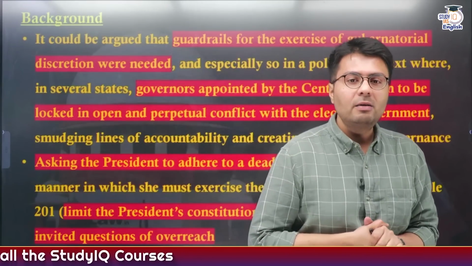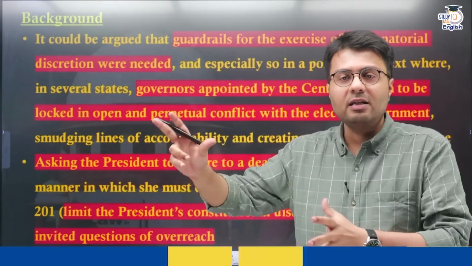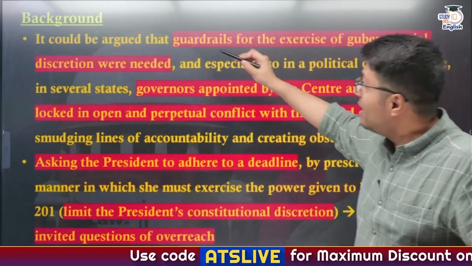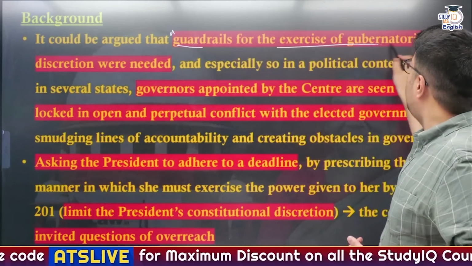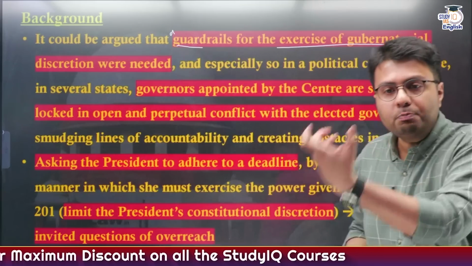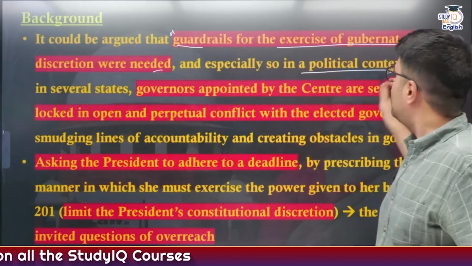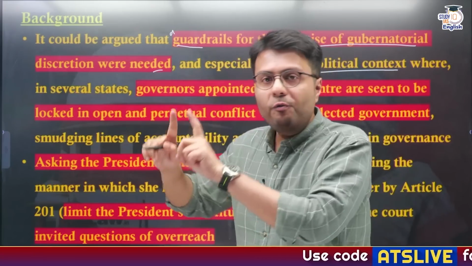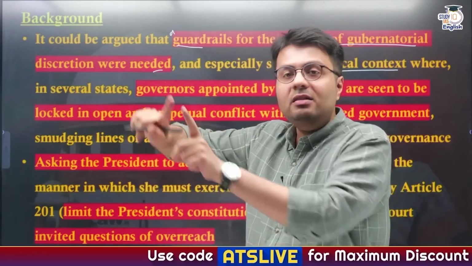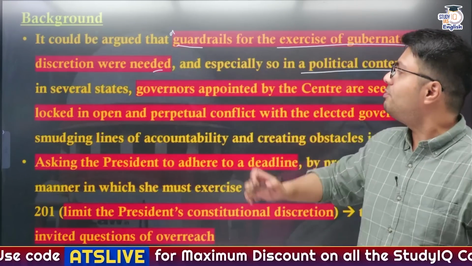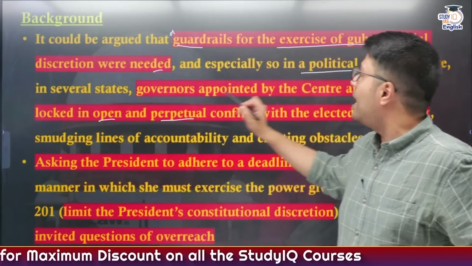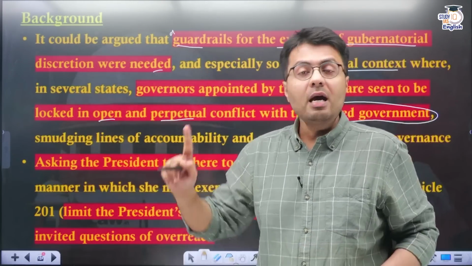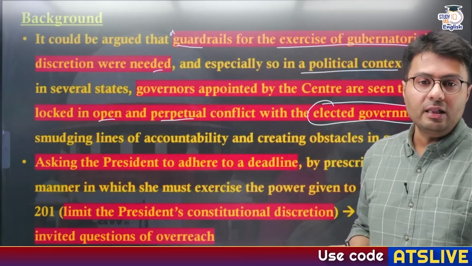Now you need to understand there are many arguments criticizing and accepting the decisions made by the Supreme Court of India. First of all, many people agreed that the guardrails imposed on the exercise of the governor's power were indeed needed, especially because in the political context we understand governors are appointed by the central government, and if one party is ruling the central government and the state government is ruled by another party, in many cases we have seen that governors are locked in open and perpetual conflict with the elected state governments, especially if the state governments are ruled by a party different from the one ruling the central government.